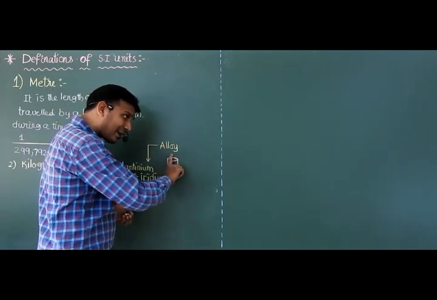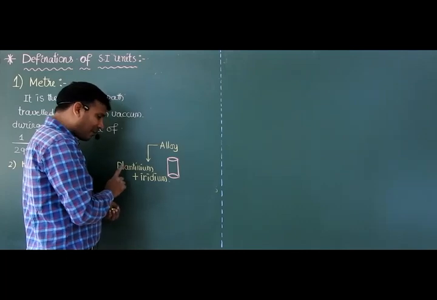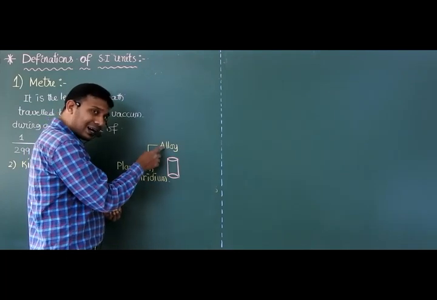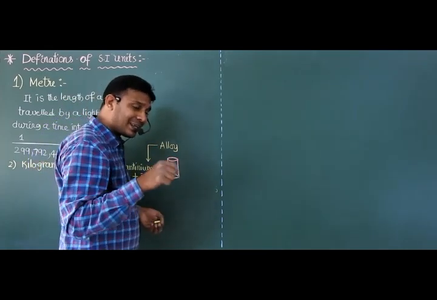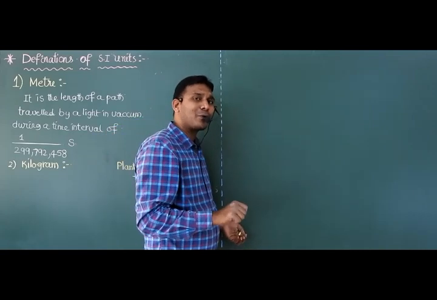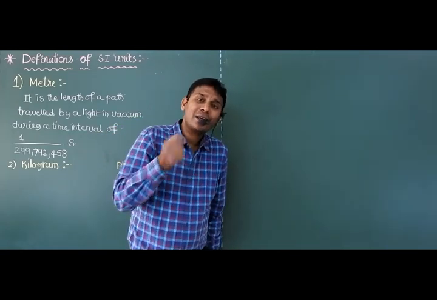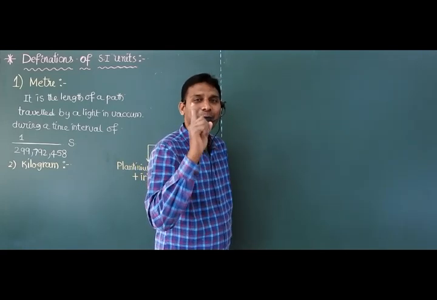So the mass of a cylinder made up of platinum and iridium alloy, located at the International Bureau of Weights and Measure near Paris, is taken as 1 kilogram.